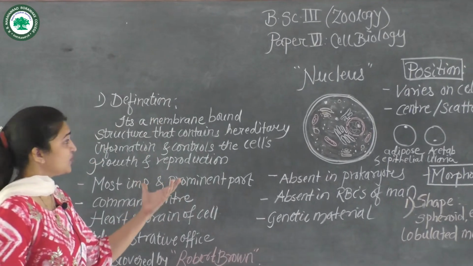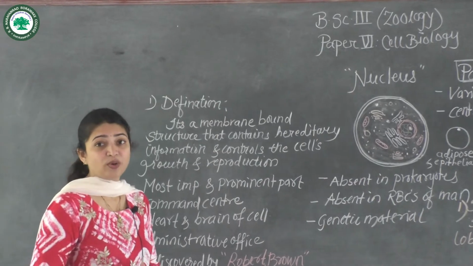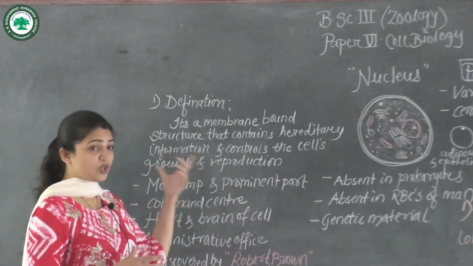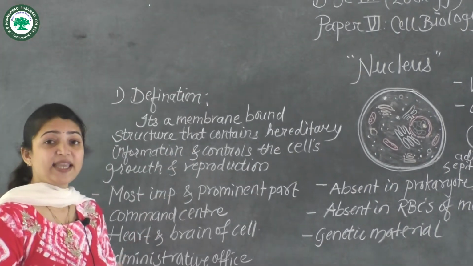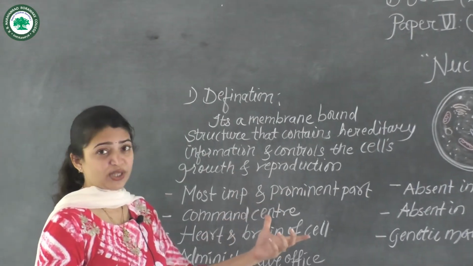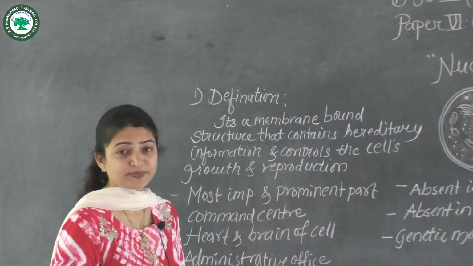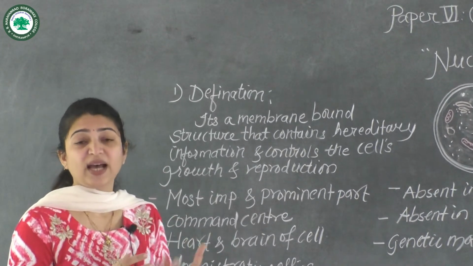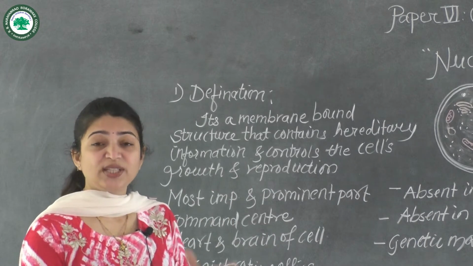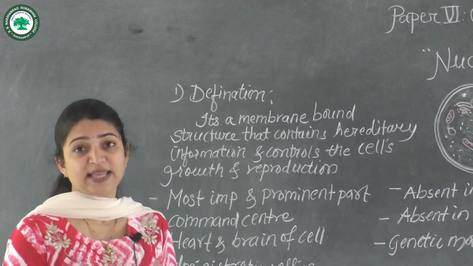It is the membrane bound organelle that contains the hereditary information and controls the cell's growth and reproduction. So you get the whole idea from this definition of how important the nucleus is in the cell.